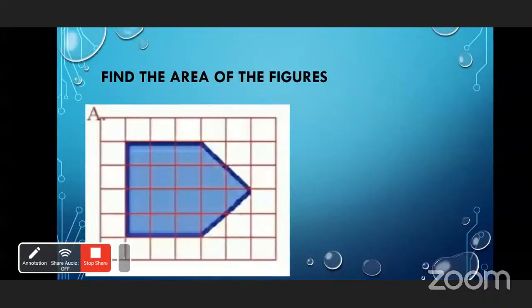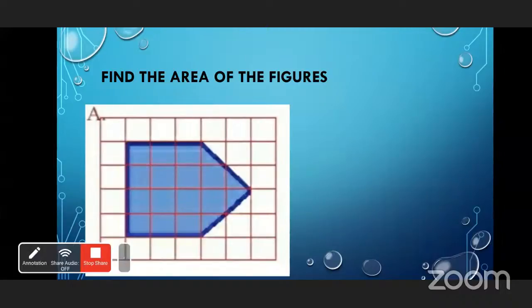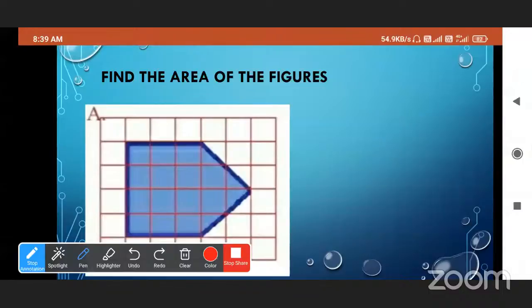Okay. Now this is for you. Find the area of the figures. Find out and tell me. First of all, we have to count the total number of complete squares. The half parts we also have to count. We will count the half parts by joining two half parts. If we join two half parts, then we will get a full one.